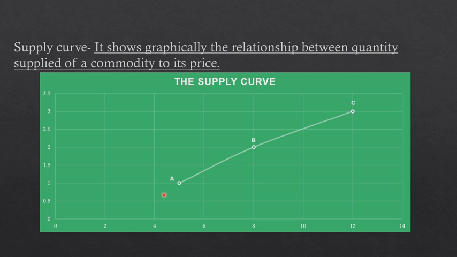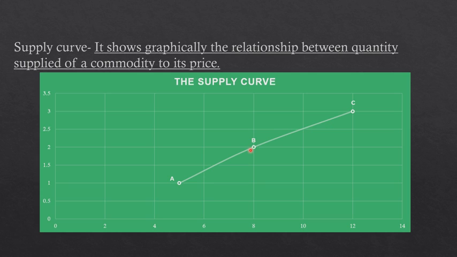Remember, when we are preparing the supply curve, your y-axis is the price and your x-axis is the quantity supplied. It's the same as your demand curve, but the only difference we'll see is that in case of quantity supplied, the curve is moving upwards. But in case of demand, our curve was moving downwards. So when the price is rupees 1 per kg, the quantity supplied is 5. So your 5 is on the x-axis, 1 is on the y-axis. So this is the point.